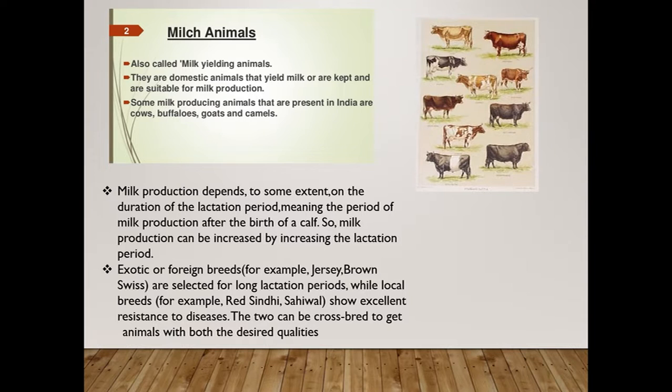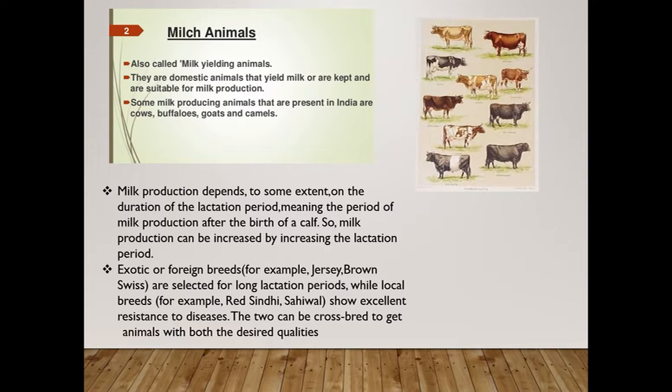Now milk production depends to some extent on the duration of the lactation period. That means the period of milk production after the birth of a calf. Okay, so milk production depends to some extent on the duration of the lactation period, meaning the period of milk production after the birth of a calf. So milk production can be increased by increasing the lactation period. I hope you understand. And then when we talk about indigenous breeds, see the picture there.